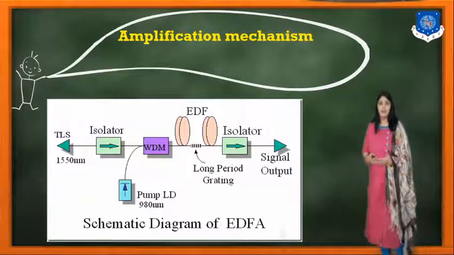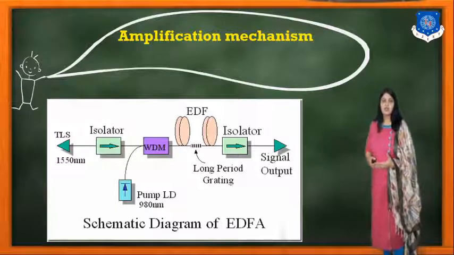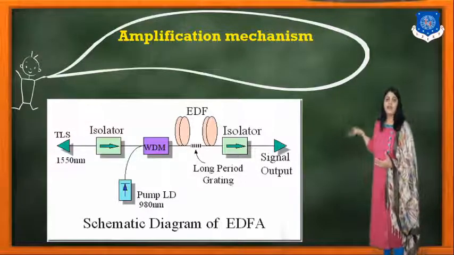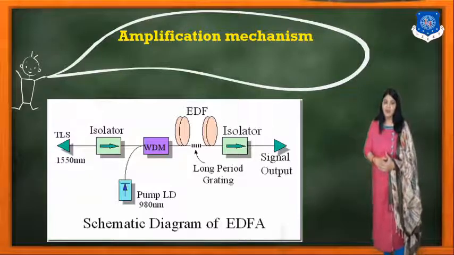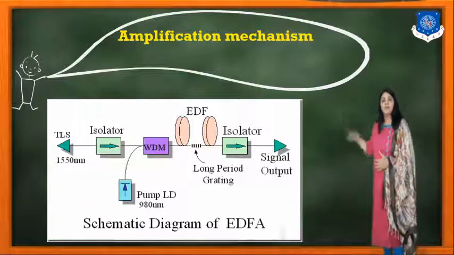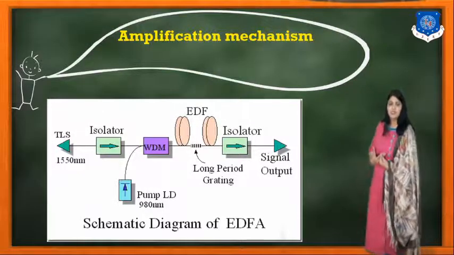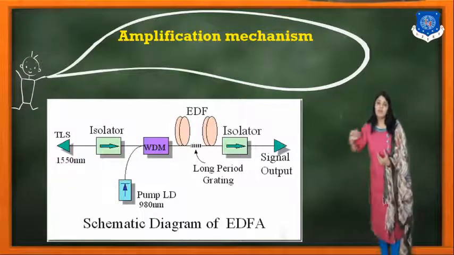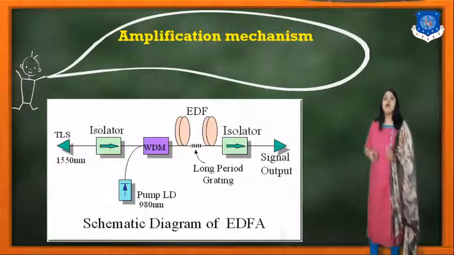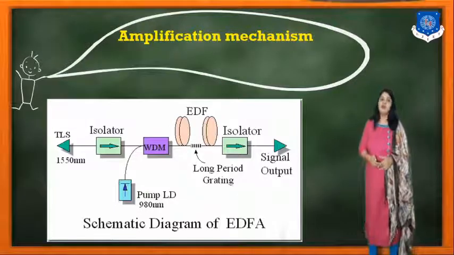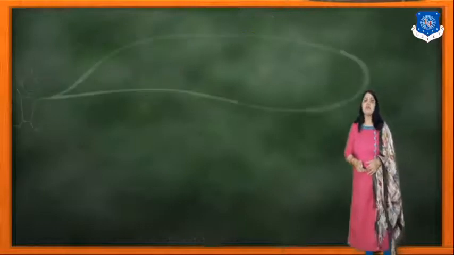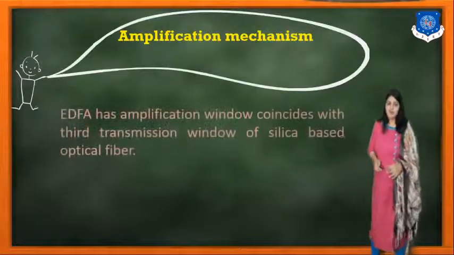Through this WDM, the signal passes through the erbium amplifier, and the amplified output signal then travels toward the receiver. So this is a simple schematic diagram of the EDFA.